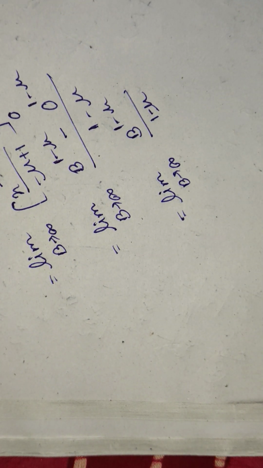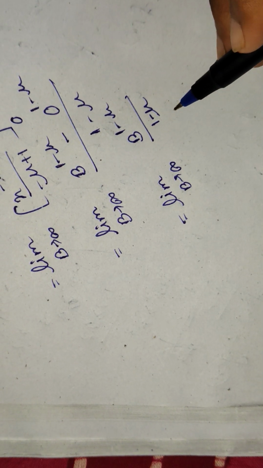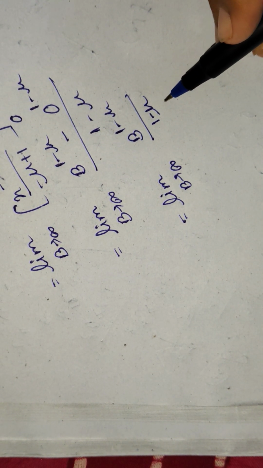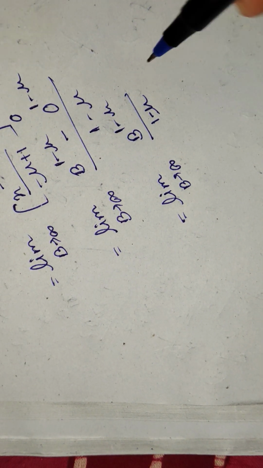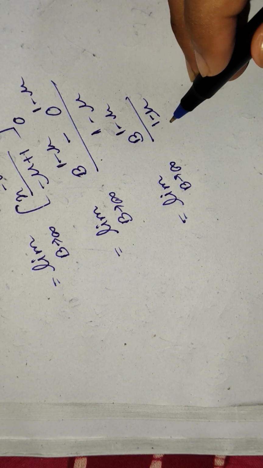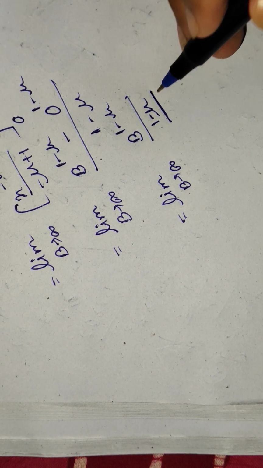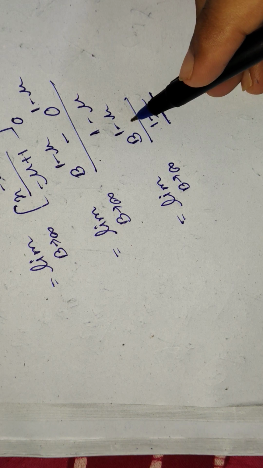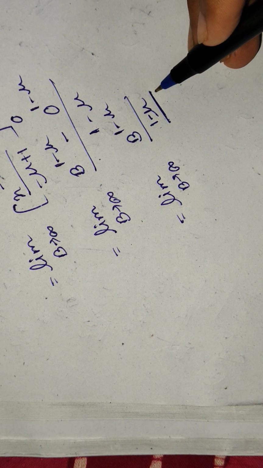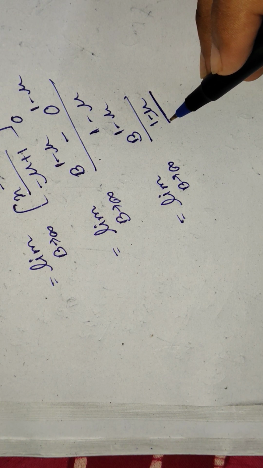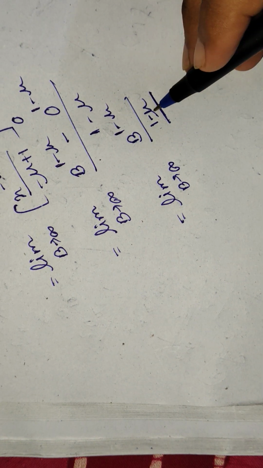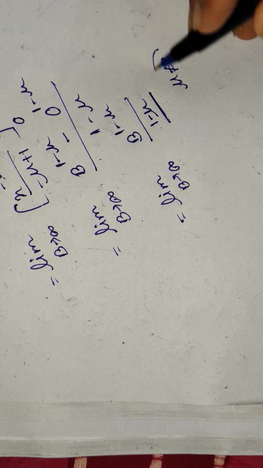Now first of all, a very important thing: we don't have to deal with the denominator, we have to deal with the numerator only, because the denominator is constant. And from the denominator we can also say mu is not equal to 1, right?